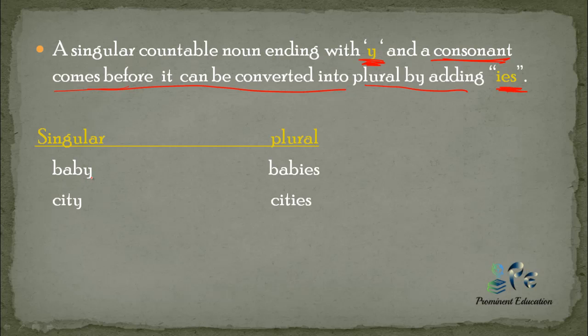As you can see in the example baby, here is a y and before it a consonant b. So we replaced y with ies to make it plural. Similar thing with city, there is a y and a consonant before it, we have replaced y and added ies, so city becomes cities.